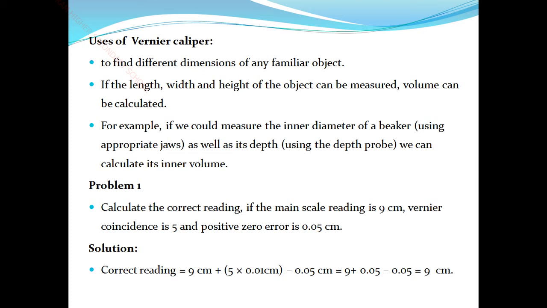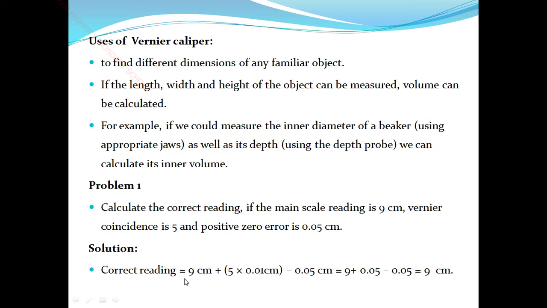Now we have used the Vernier calipers. So next, some problems to elaborate the explanation. One is to calculate the correct reading. If the main scale reading is 9 centimeter, the Vernier scale coincidence is 5 and the positive zero error is 0.05 centimeter, what is the correct reading?